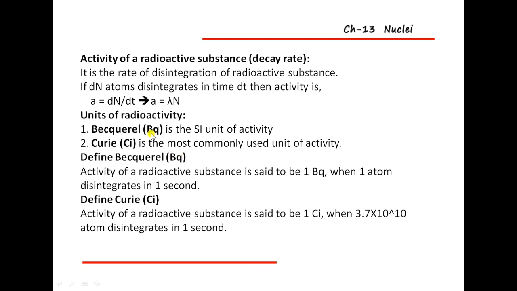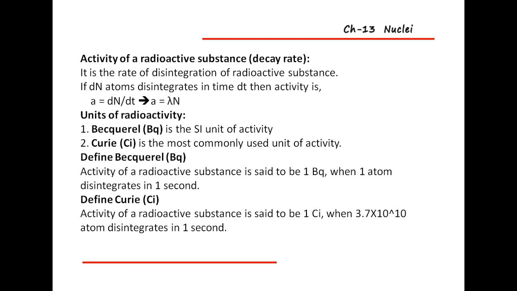It is the SI unit of activity. The Curie, Ci, is the most commonly used unit for activity. And activity is A is equal to dN by dt, the rate of disintegration of a radioactive substance.